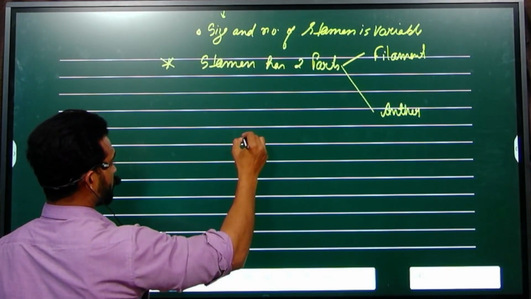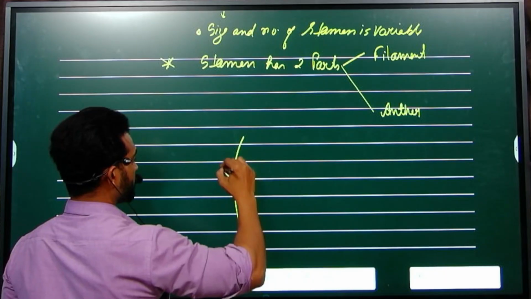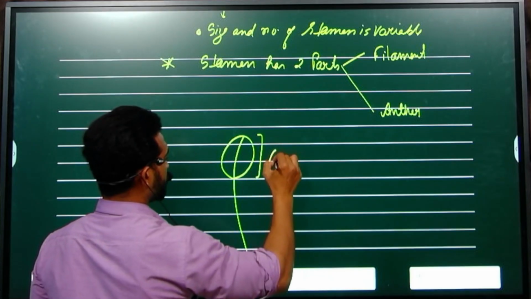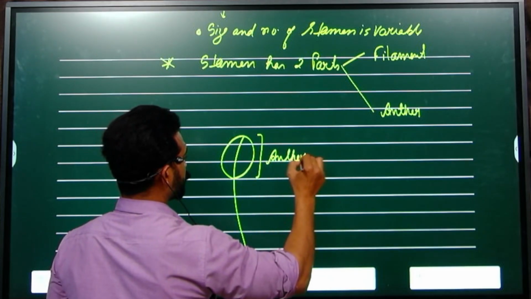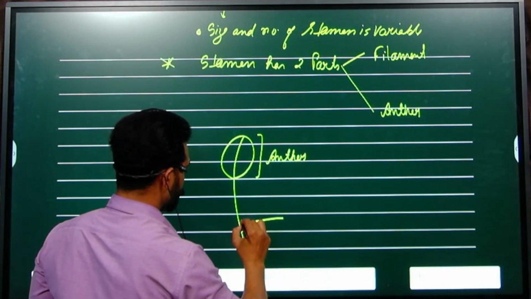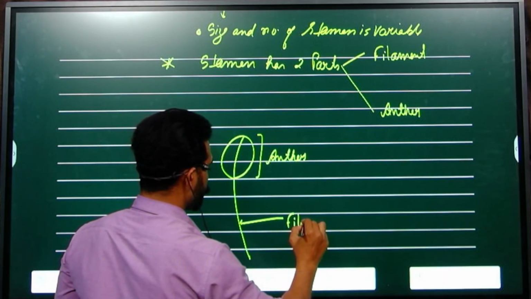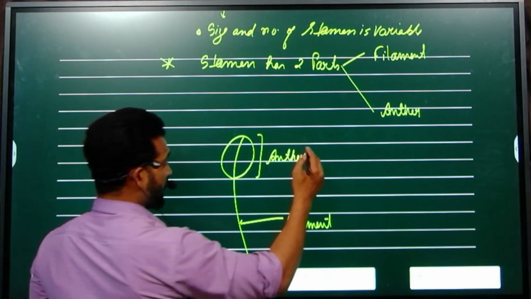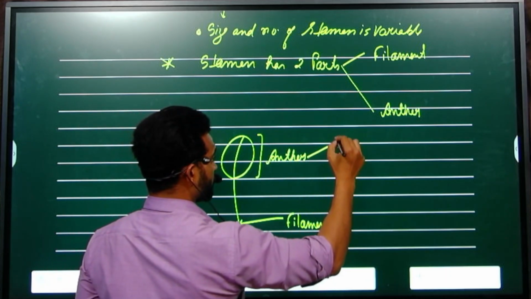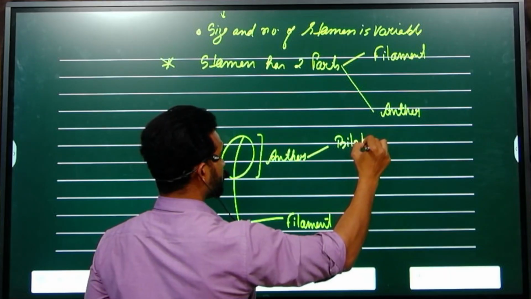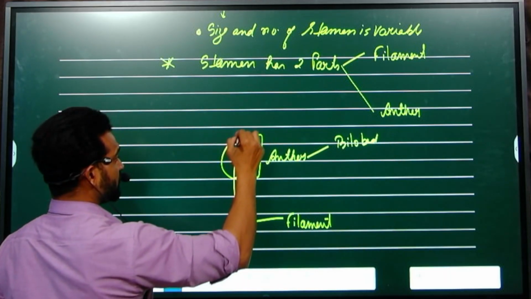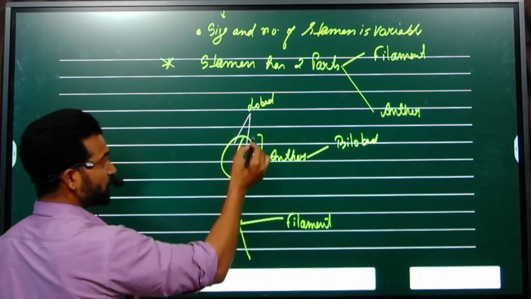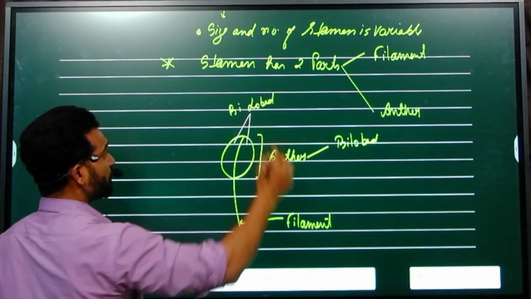So this is the filament and this is the anther. Anther is bilobed. You can see clearly these are the lobes. How many lobes? Two. That's why it is called bilobed.